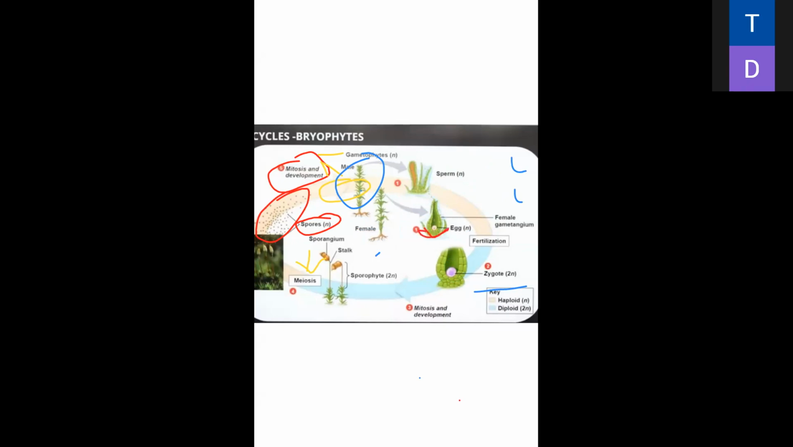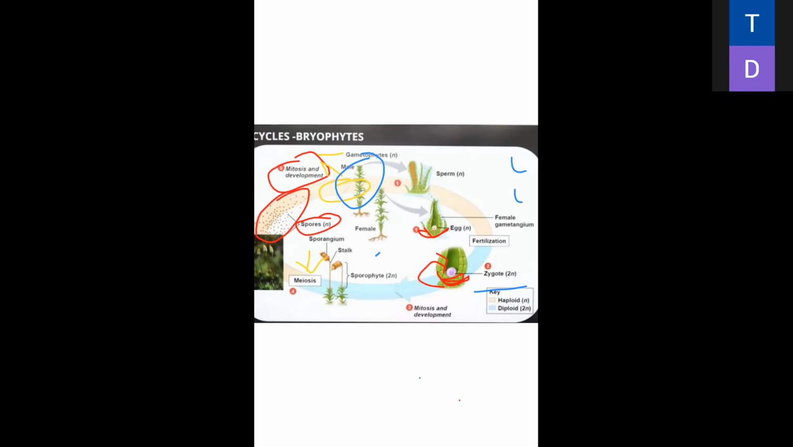This is the dominant part, and it makes food and provides it to the zygote. Here also it makes food and provides it to the zygote. The green part is the dominant gametophyte part, and it prepares food and provides it to the zygote.